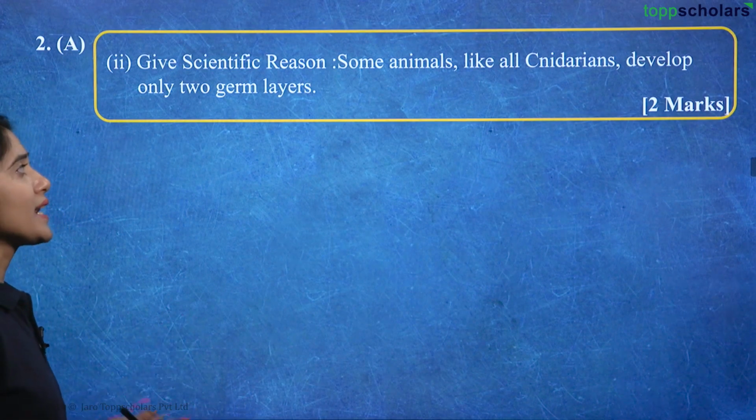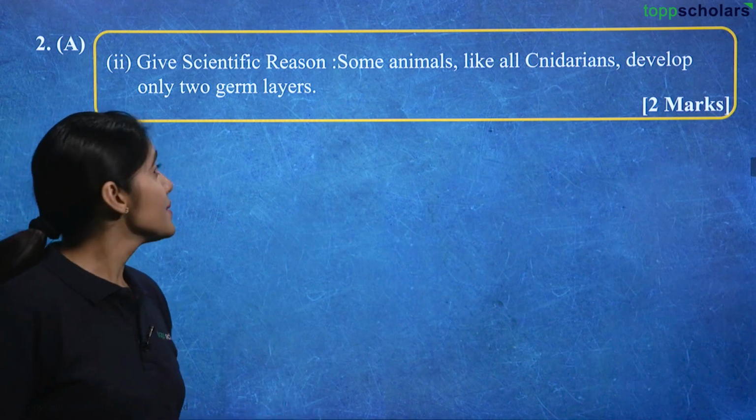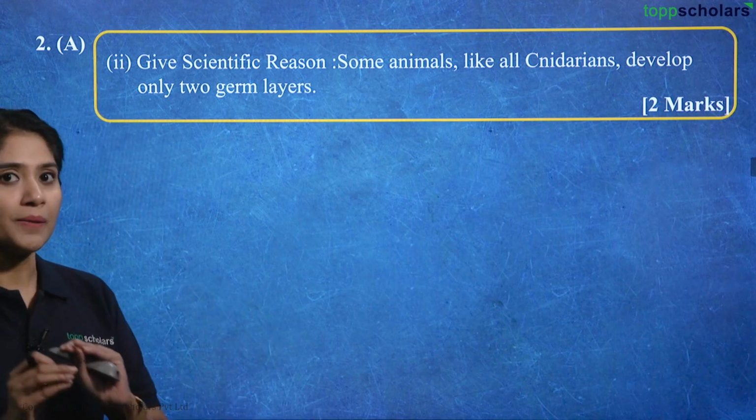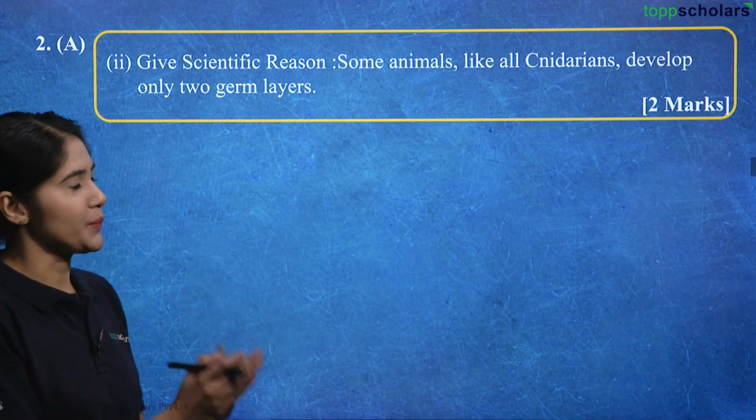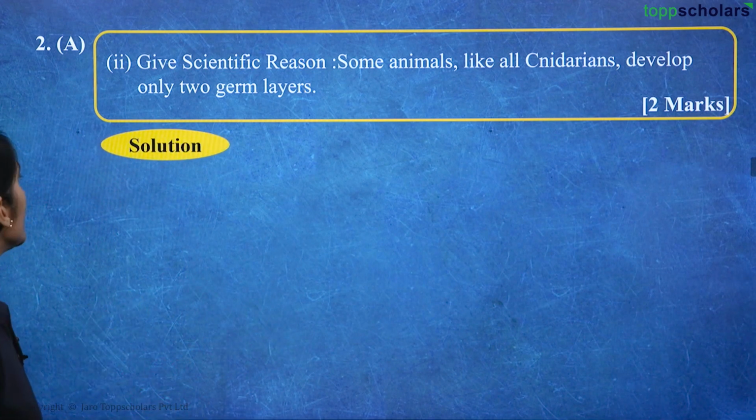Now next is, give scientific reason. Again, some animals like all cnidarians develop only 2 germ layers. So we have to give scientific reason for this statement. So let's see the solution to it.